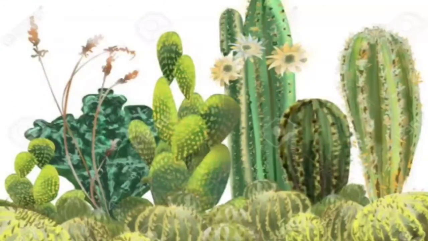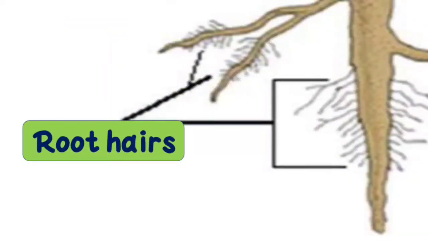Some thorny cacti grow deep roots. They have very deep roots that can move under the ground to get underground water, because they survive in a dry desert and must search for water. All roots have root hairs. Root hairs are tiny hairs which grow from the main root. They make the surface area of the root bigger so that the plant can take in as much water as possible. So they help the root to absorb more water.